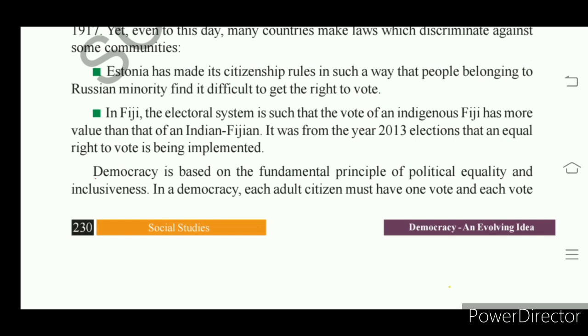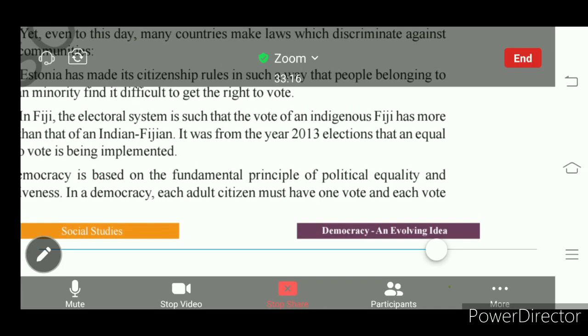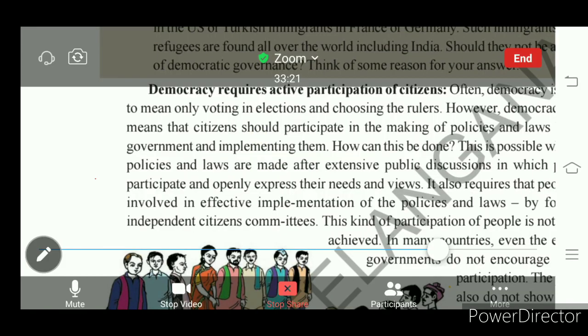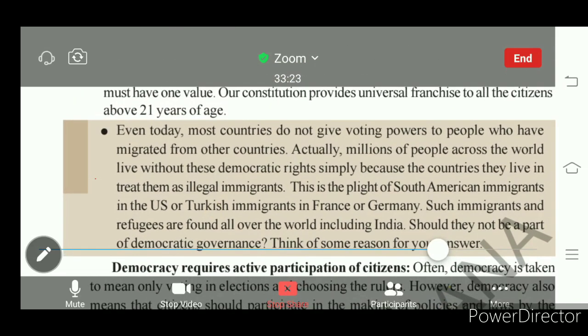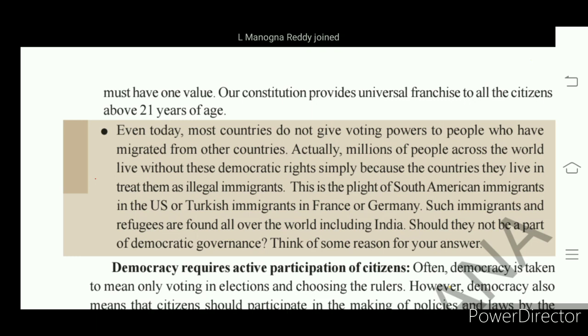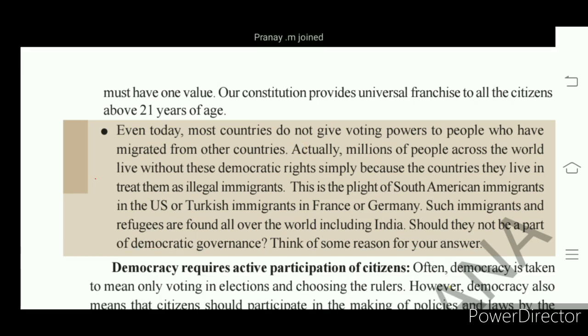Everybody will get one vote, and each one's vote value is one. So what we see in democracy is equality. How can we say everybody is given the right to vote and everyone is given one vote? Everyone's vote value is one. So each person one vote, one vote value is one. That shows equality.